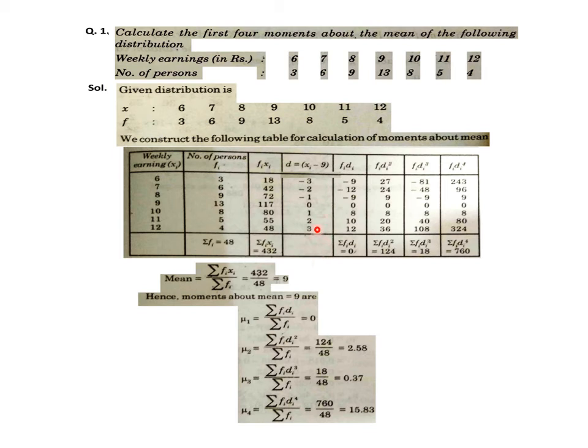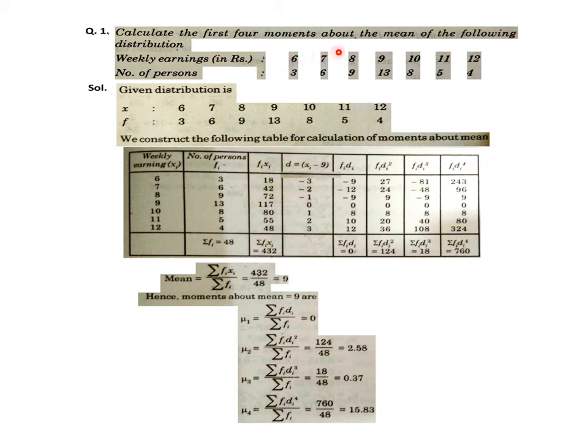So simple subtraction. Then multiply that frequency with certain powers of d, or di, you can say. So fi di square, fi di cube, fi di 4. Certain powers of d, power 1, 2, 3, 4, multiplied with frequency, and it's up to the requirement. If you have to find the fourth moment about mean, then it's fi di 4.